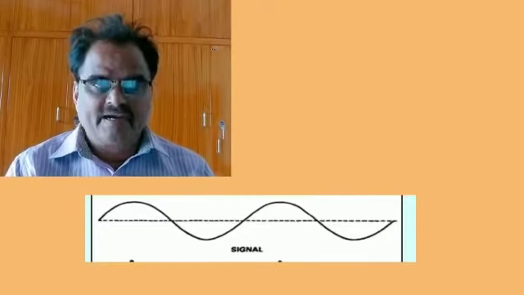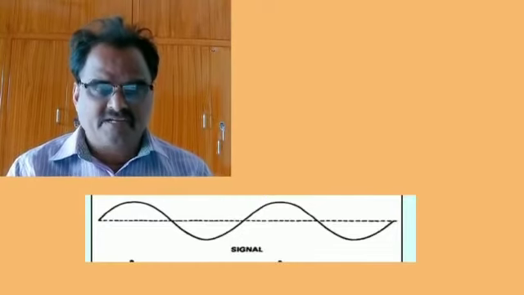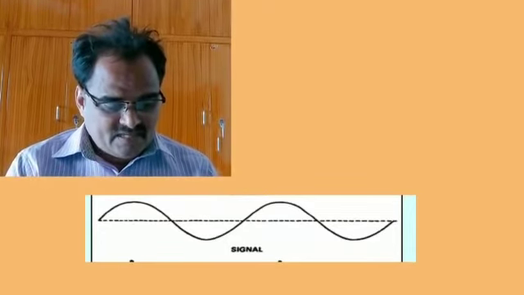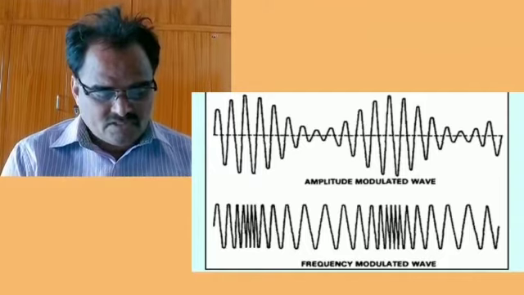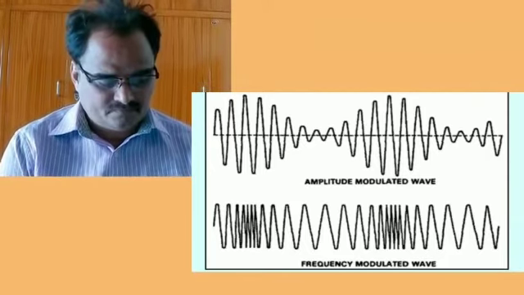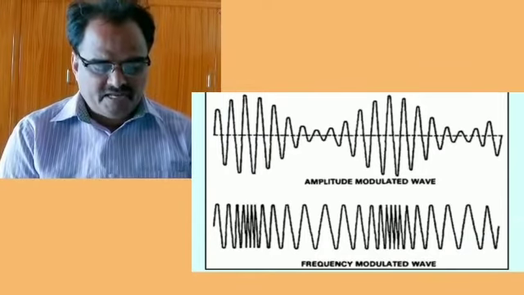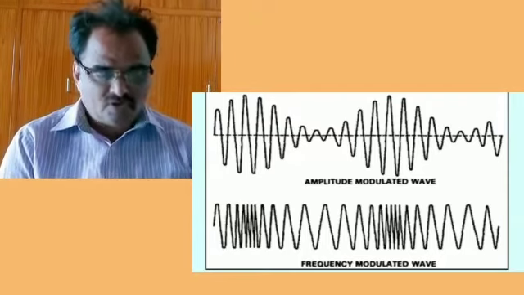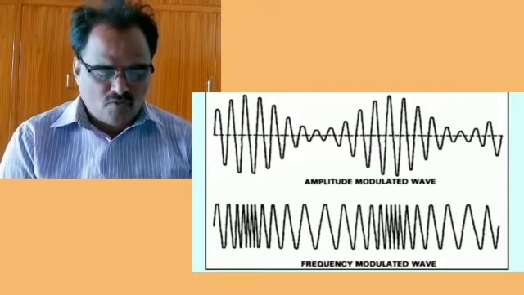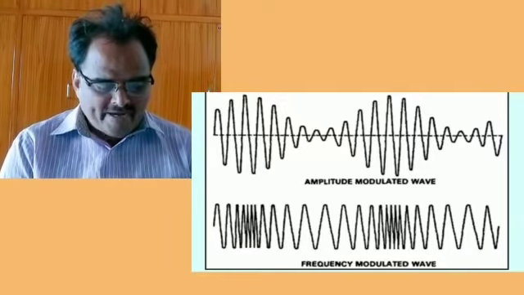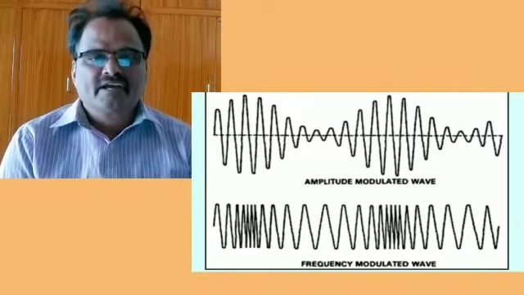The signal containing the information to be transmitted is called the modulating signal or baseband signal. The signal which results from the process of modulation is known as the modulated signal. If the carrier waveform is continuous in nature, then the modulation process is called continuous wave modulation. Amplitude modulation and angle modulation are two techniques.